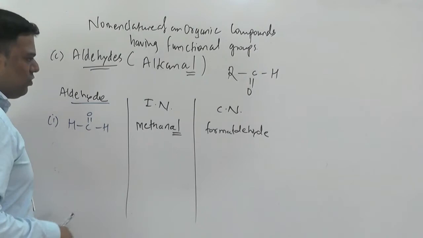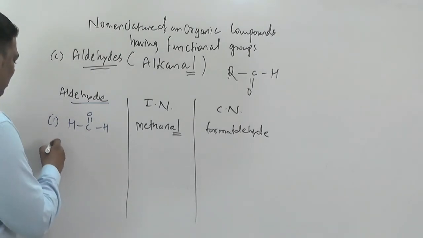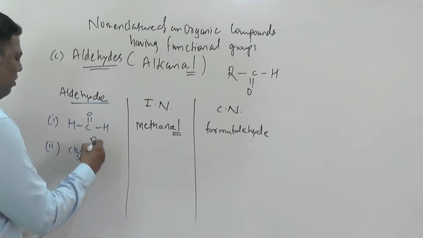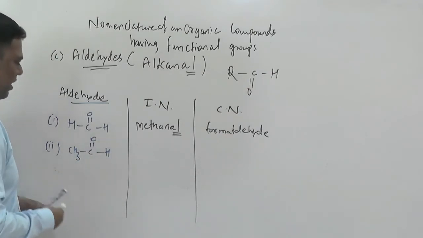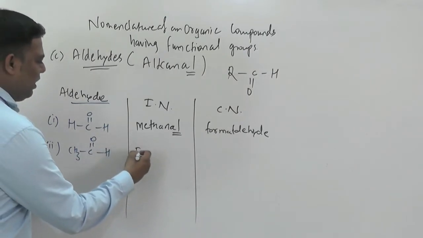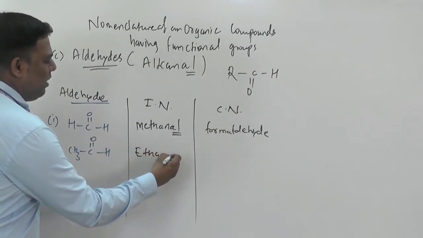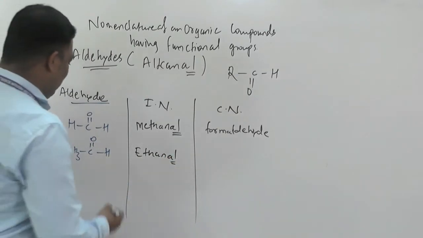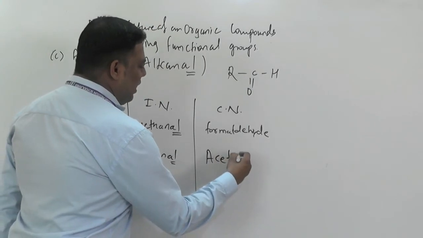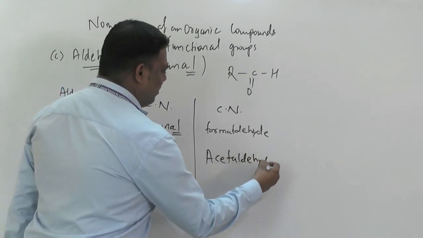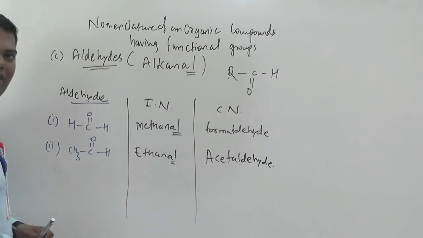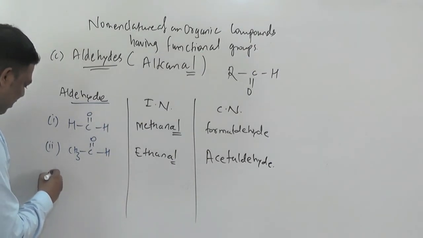Second, suppose we write here CH3 C double bond O H. The IUPAC name, because of these two carbon atoms, is ethanal. Al is aldehyde. And the common name is acetaldehyde.